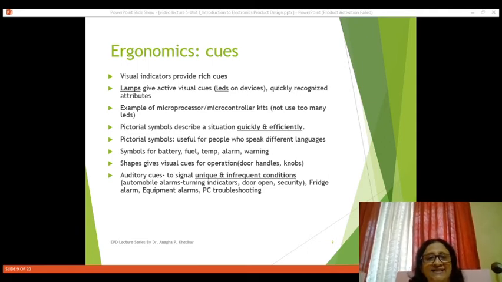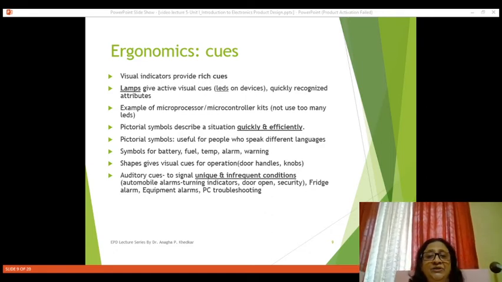Now the next cues that come under ergonomics are auditory cues. Auditory cues are very significant, and we have seen many examples of auditory cues also. Auditory cues indicate what? They signal unique and infrequent conditions. A simple example is the different types of alarms we get from different electronic products. These are nothing but auditory cues.